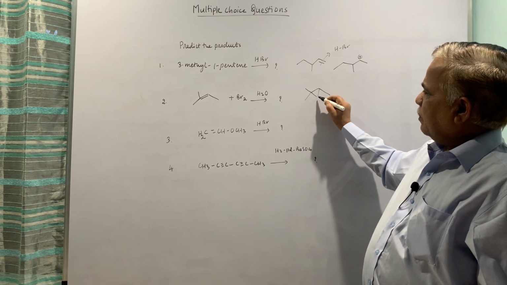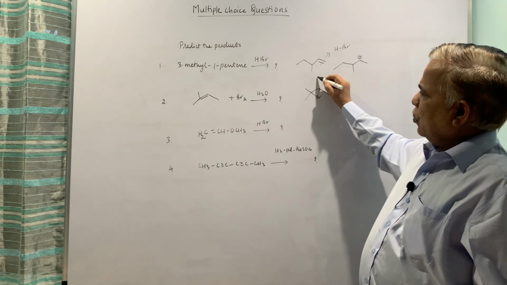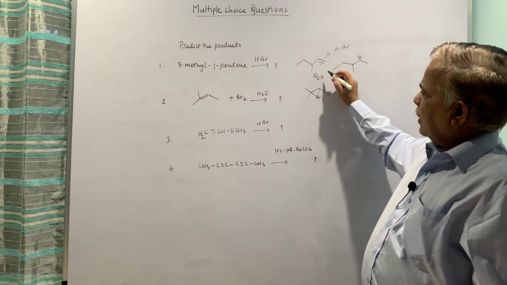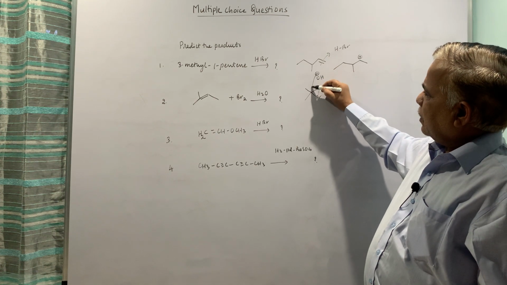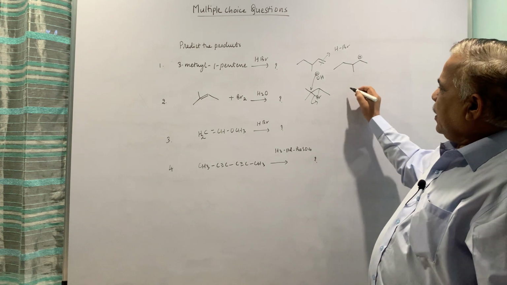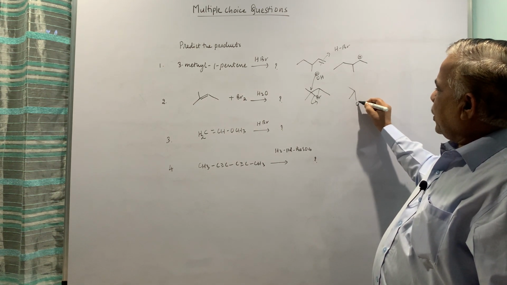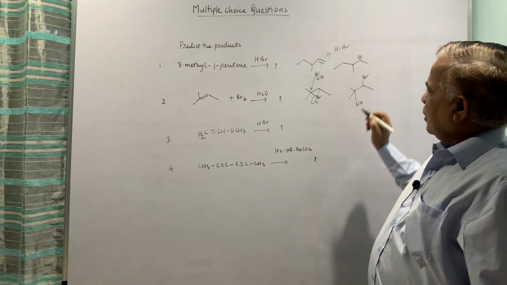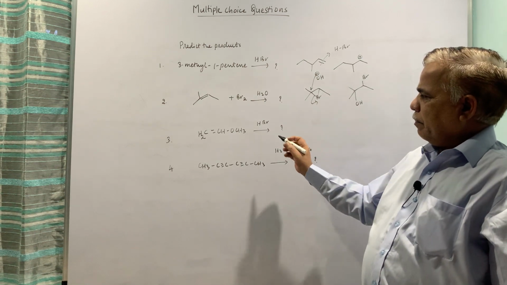Here it is the addition of HOX and OH minus, which will give you this compound. So OH, bromohydrin formation, or halohydrin in general.